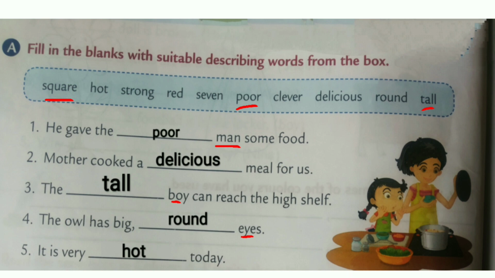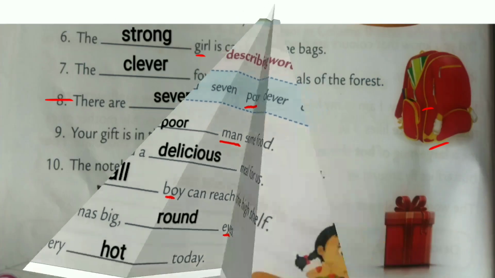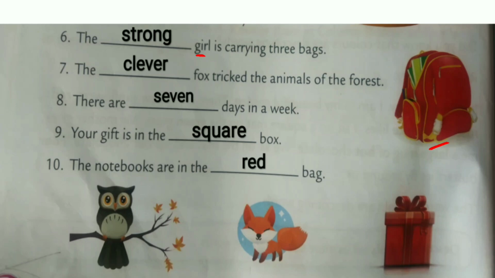Fifth one. It is very dash today. It is very hot today. Sixth one. The dash girl is carrying 3 bags. The strong girl is carrying 3 bags. Seventh one. The dash fox tricked the animals of the forest. The clever fox tricked the animals of the forest. Eighth one. There are dash days in a week. There are 7 days in a week.